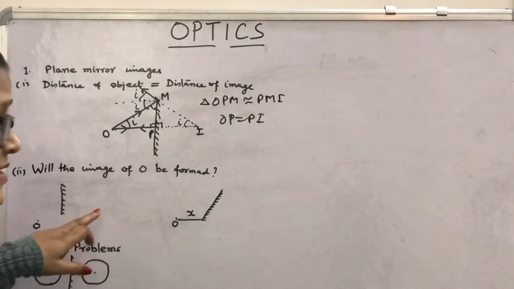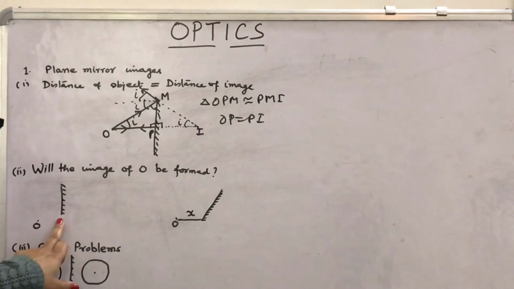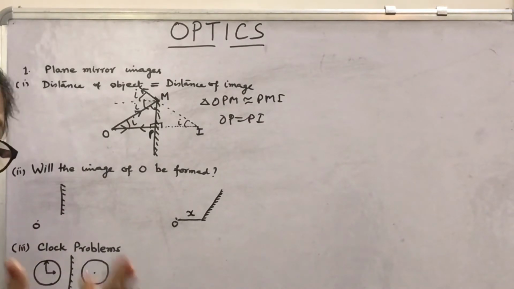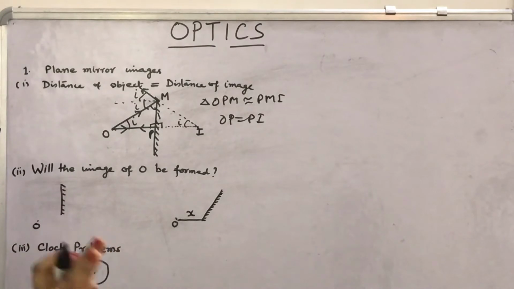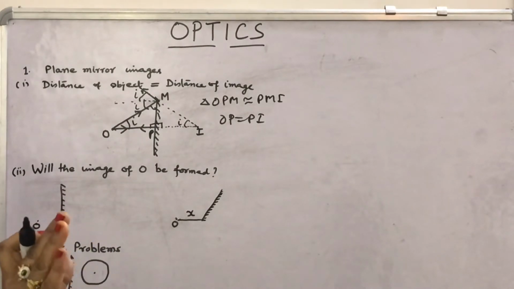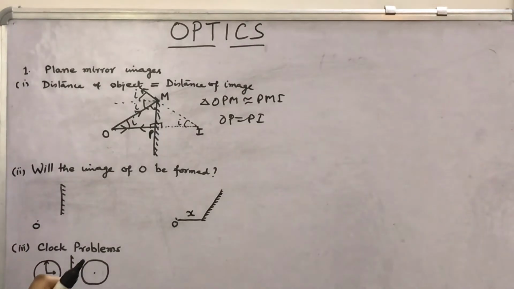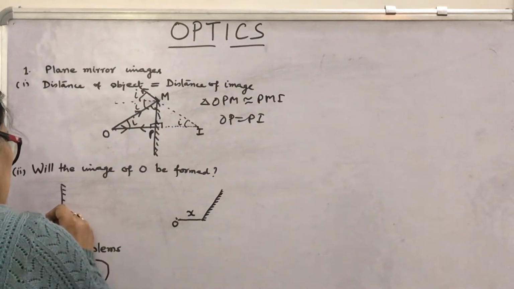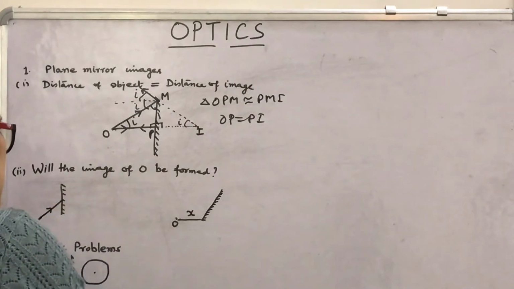Now in this interesting case, if the mirror is of insufficient height, length, you can say, and the object is here, will the image be formed here? How will you see? What is your answer? Will the image of O be formed or not? Yes, the image will be formed. How? Look, one ray is incident at this point.